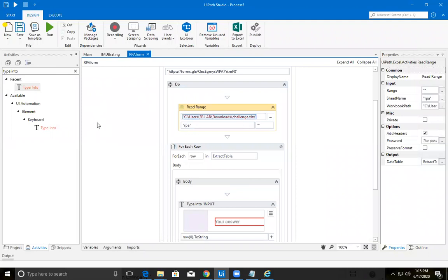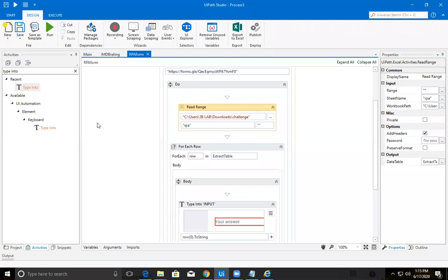Is it working for anyone? Sir, it worked for me, but it's typing all the names. That means it's correct, because we are only reading one row and typing the same thing in the first field. So that's correct.